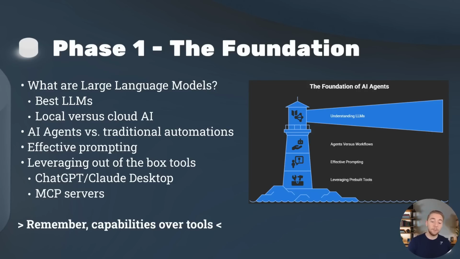And then lastly, leveraging out of the box tools. And so I want to talk about this right now, even though this is a path for building our own agents, because it's important for you to build an agent that's not just solving a problem that has already been solved. And I see this happen a lot, where if someone wants to build an AI agent, they want to automate something with an LLM, but there's an out-of-the-box solution that already does exactly what they need for like $5 a month. So it's like, why invest the time into building that agent? And so do your due diligence before you build an agent, making sure there isn't something already out there that solves your problem completely, or at least for the most part.